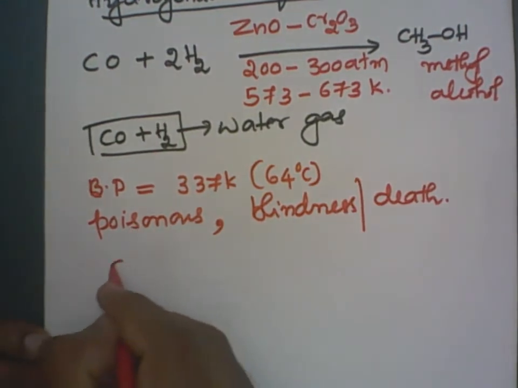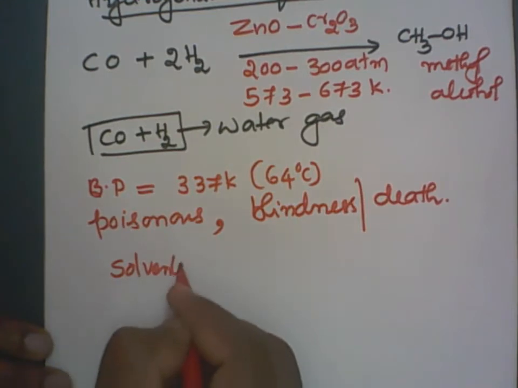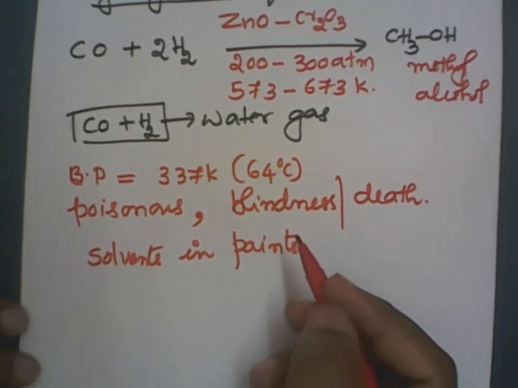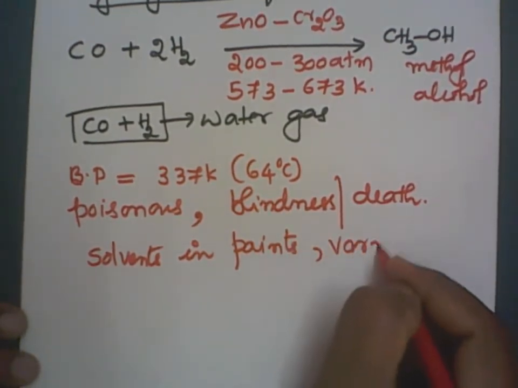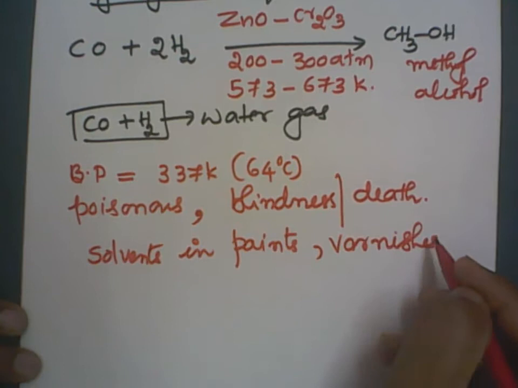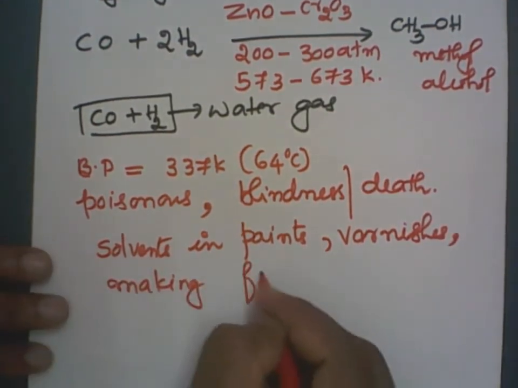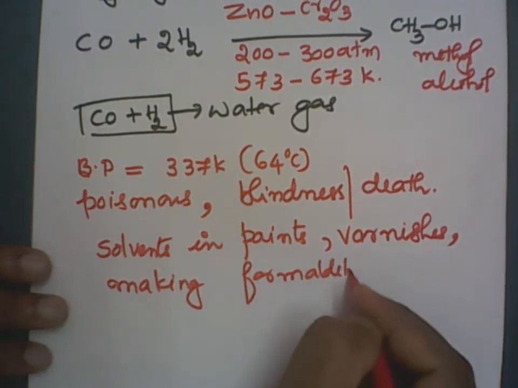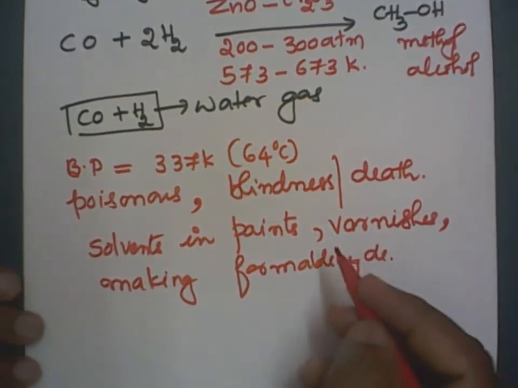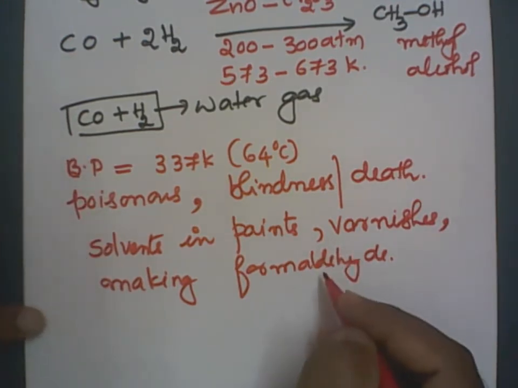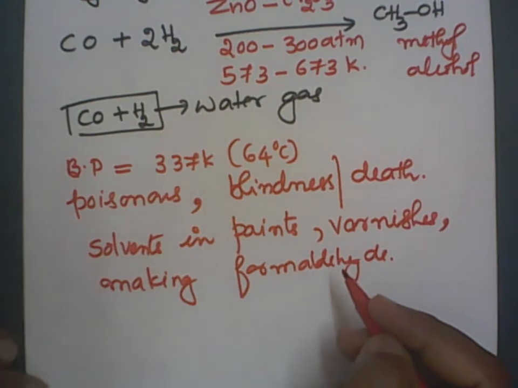It is generally used as a solvent in paints, then in varnishes, or in making formaldehyde. So chemically there are many uses, to prepare other kinds of organic compounds. Clear? So this is about methanol.